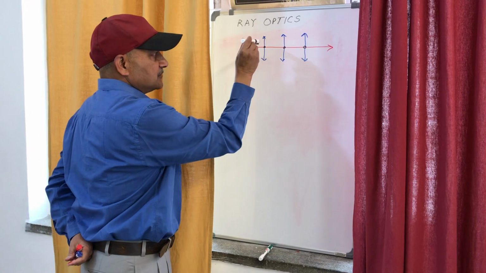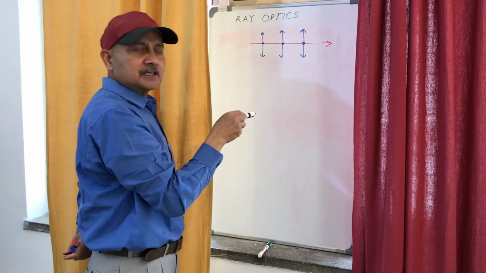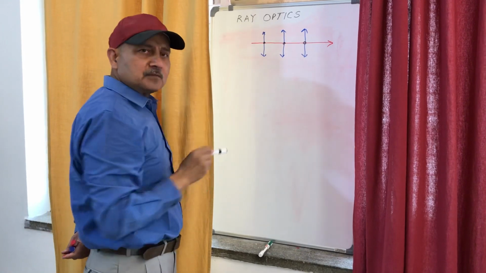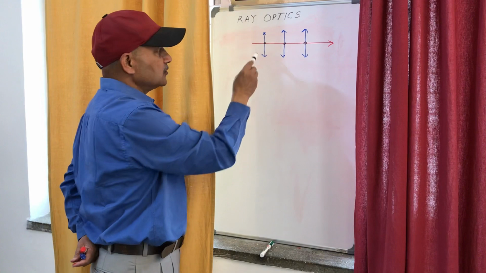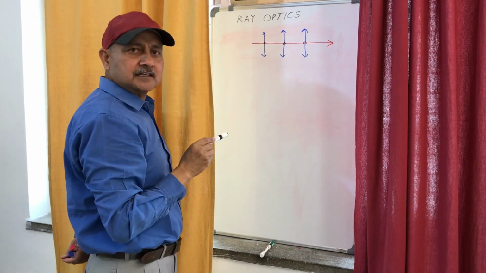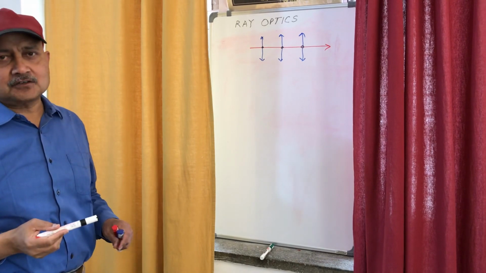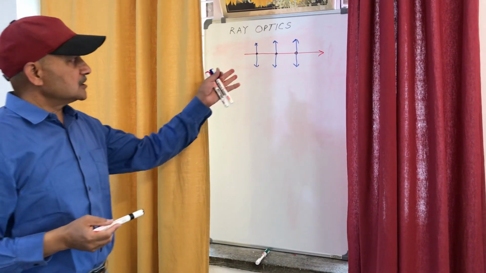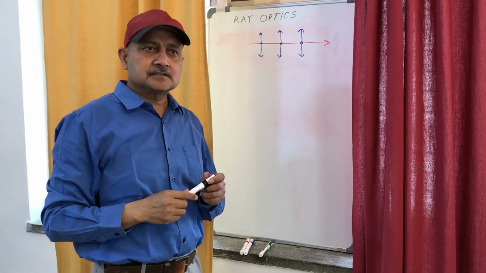So this is magnetic field which is perpendicular to both direction of propagation and the direction of vibration of electric field. Similarly, electric field is also perpendicular to the direction of propagation of light and also to the direction of vibration of magnetic field. So this is how any electromagnetic wave travels.